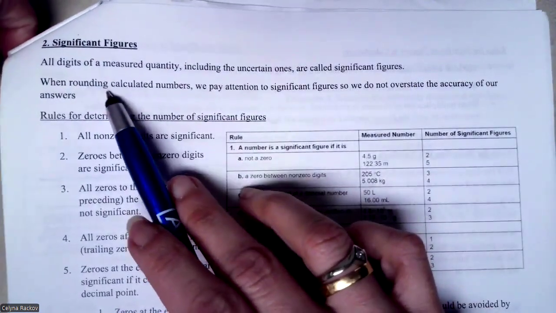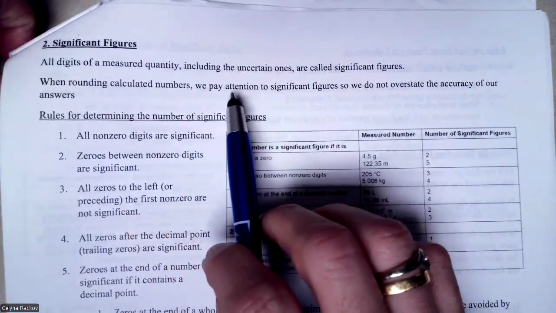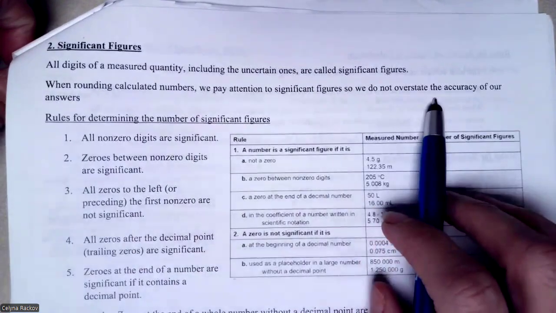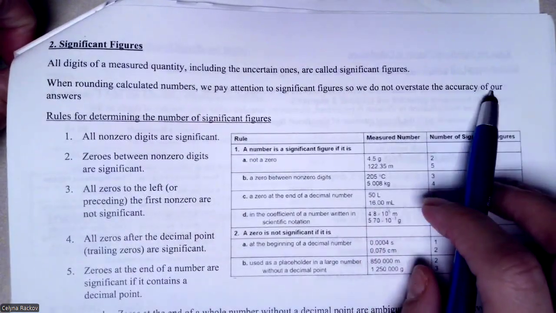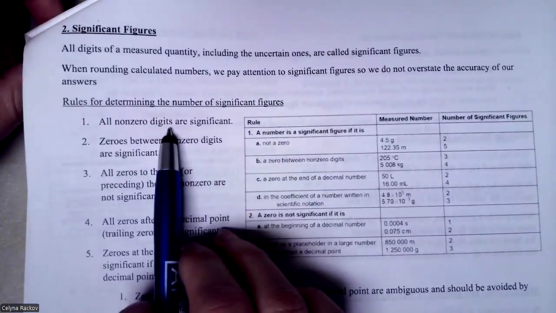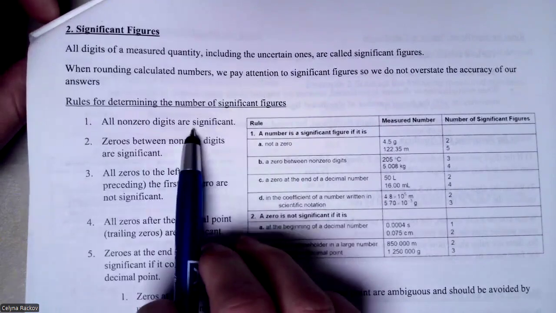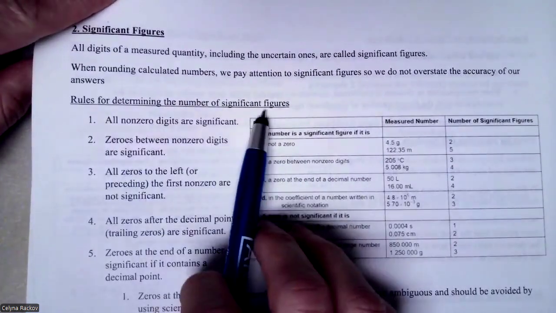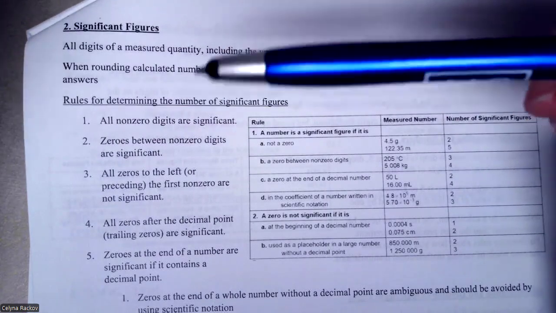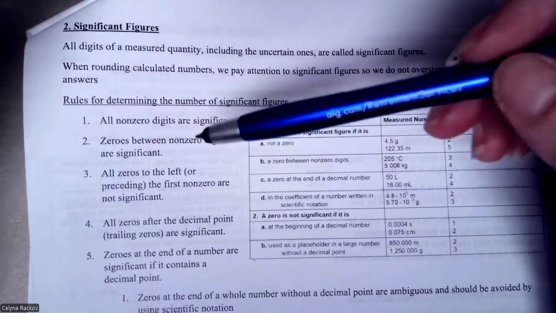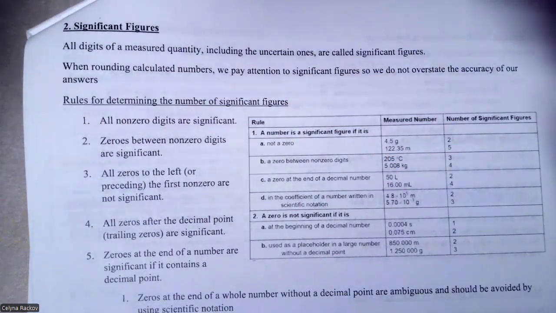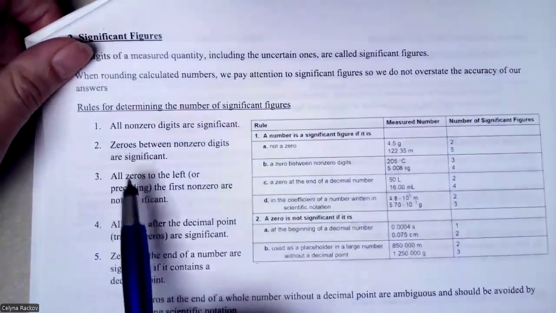So when rounding calculated numbers, we need to pay attention to significant figures so we do not overstate the accuracy of our answers. The first rule: all non-zero digits are significant, so you consider all non-zeros. The main rules are about zeros: when a zero will be significant and when it will not be significant, right?